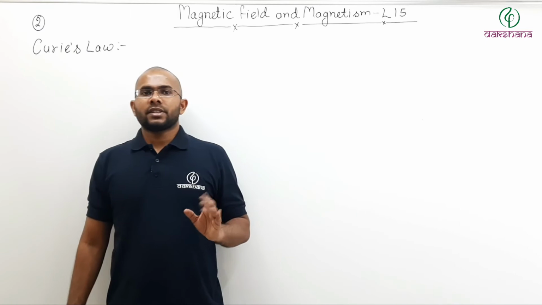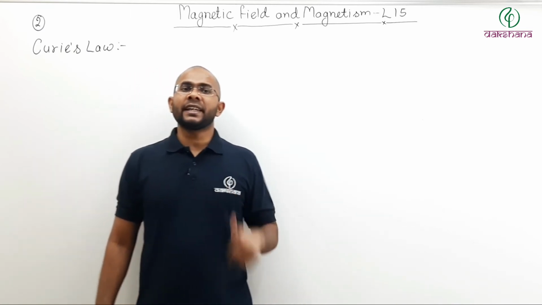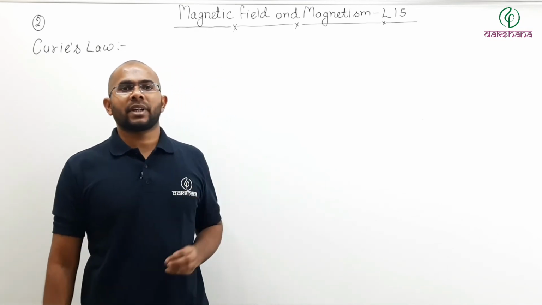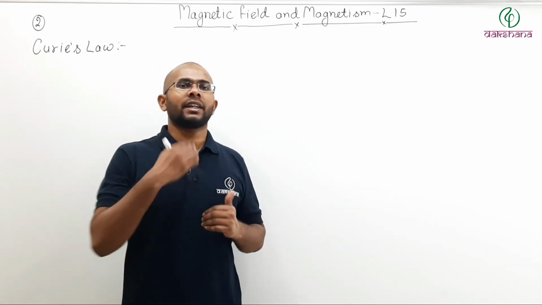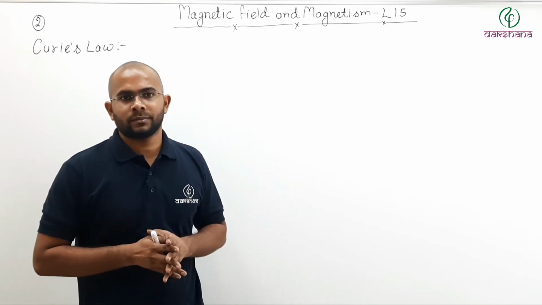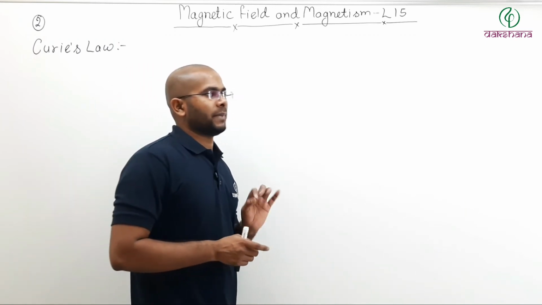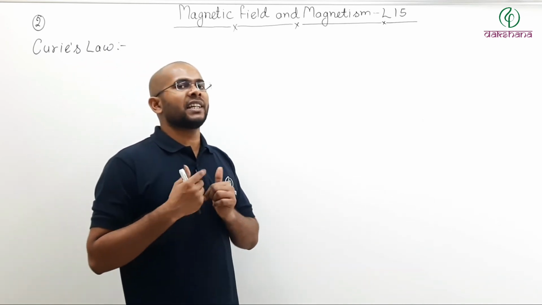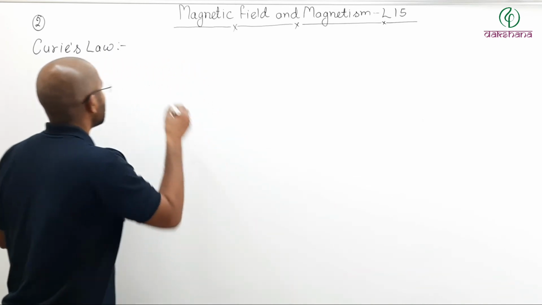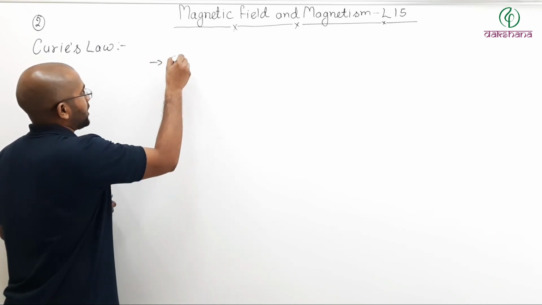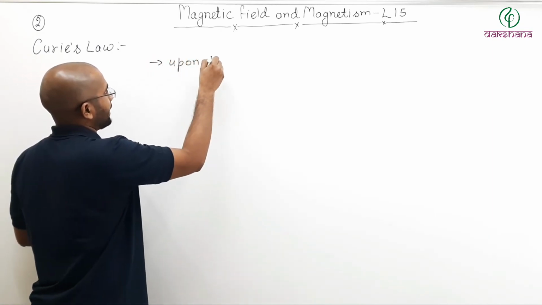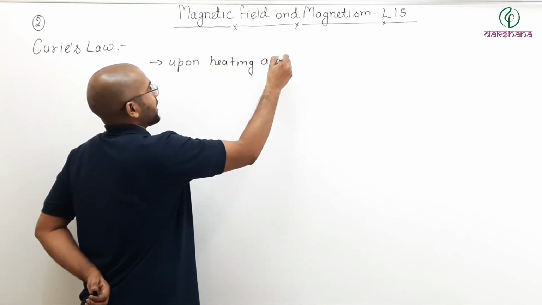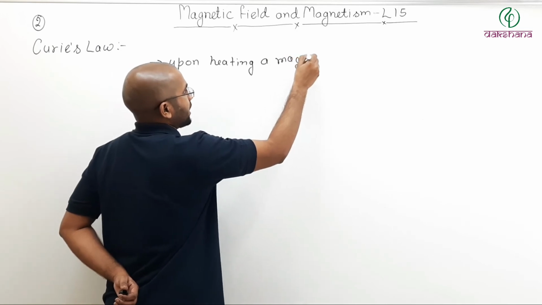Now let us discuss what happens if I heat a permanent magnet. For example, let us say that we have a bar magnet, and if I start heating that bar magnet, what will happen? Upon heating a magnet, the random motion of the molecules will increase. So here you can say, upon heating a magnet, we already have a permanent magnet.